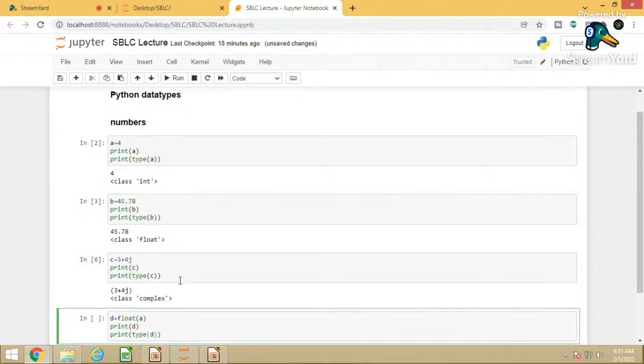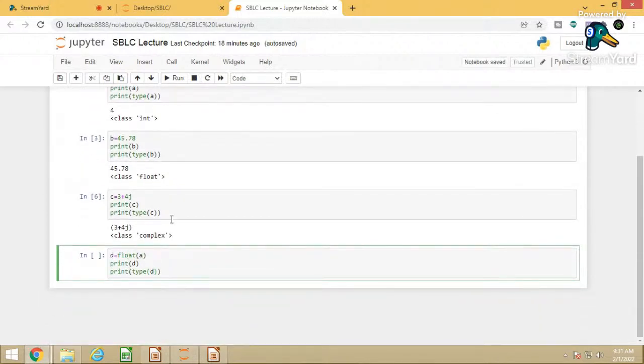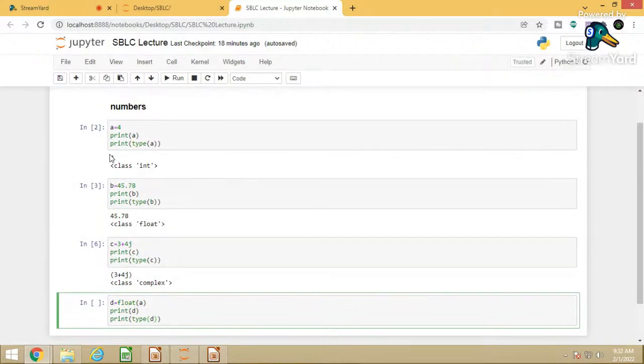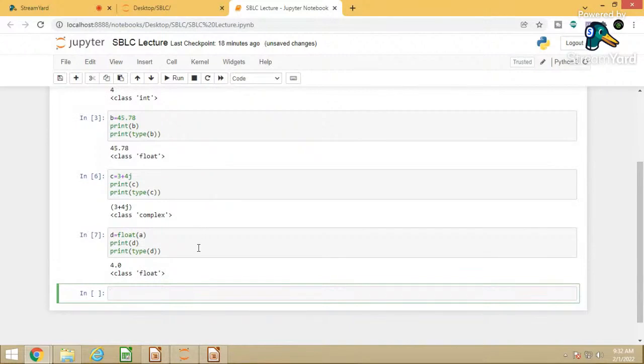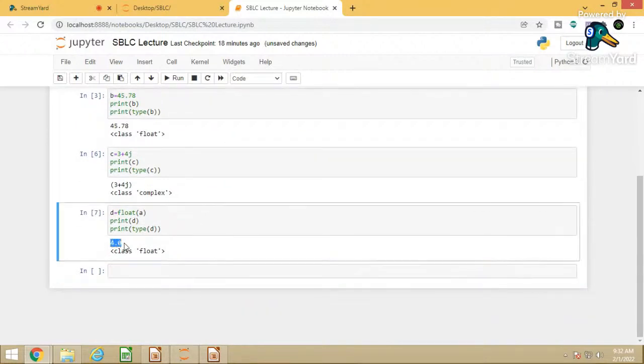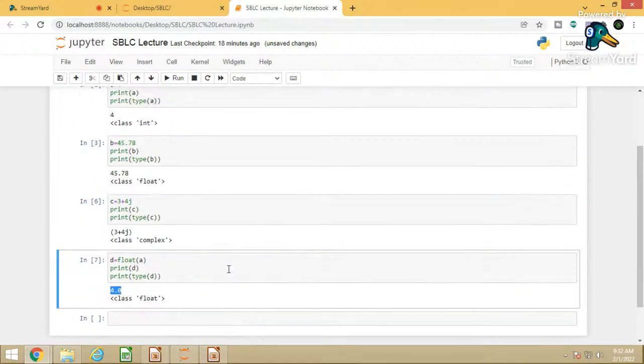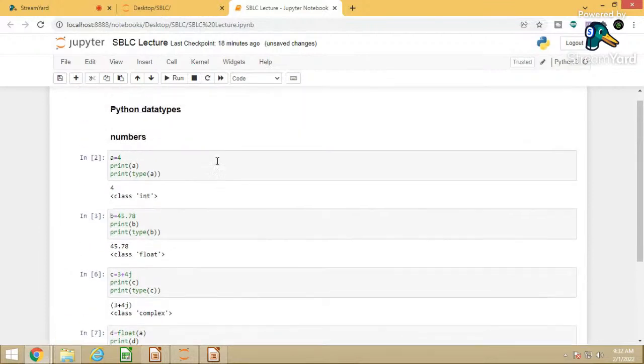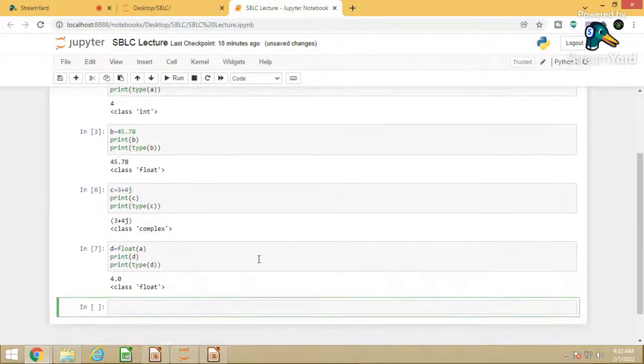I have converted the variable a, having a value 4, into float, and I will check whether it will work or not. Yes, now 4 will become 4.0. So how can we identify the float value? A float value will have a fraction point, or a decimal point, as in 4.0. Similarly, if I want to convert this 4 into complex form, we'll check whether it is possible or not.